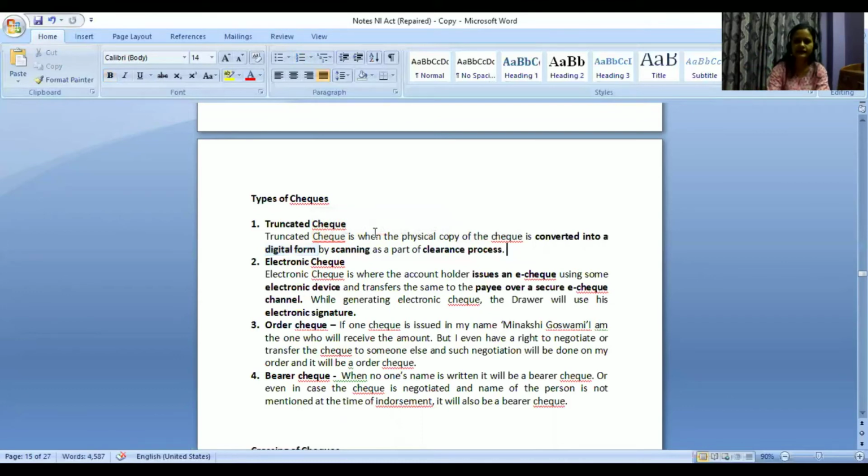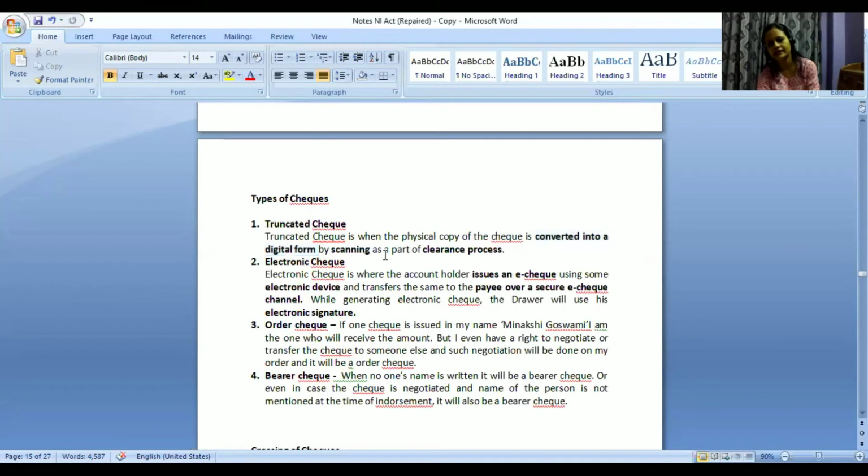But this physical copy is converted into a digital form. How? By scanning. They will scan that particular physical copy of the check and convert it into a digital form, right? It will be made a digital copy of that particular check. In that case, it will be called a truncated check.